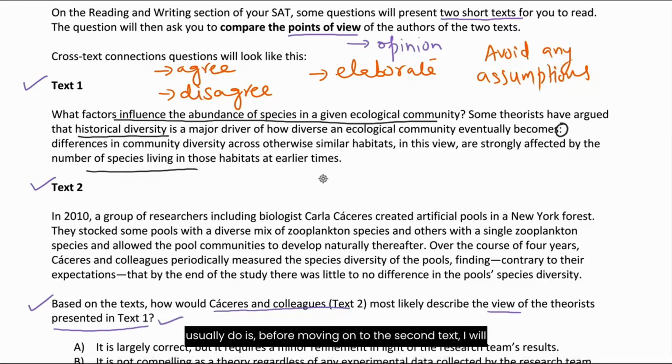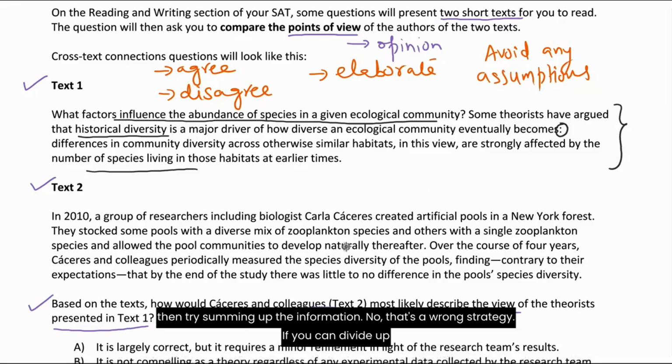Now, what I usually do is, before moving on to the second text, I will sum up this text. You don't have to absorb all the information at once and then try summing up the information. No, that's a wrong strategy. If you can divide up the paragraphs, that is a lot better. So let's sum up this text first before we move on to the next text. I have already underlined the important points. If you can just join them together, you will have the summary.